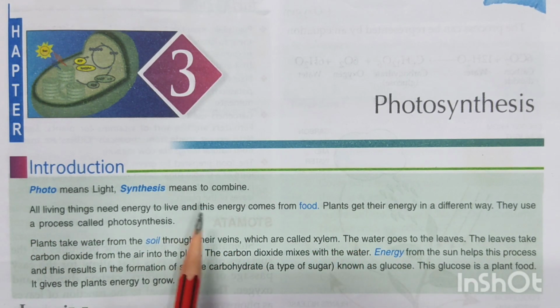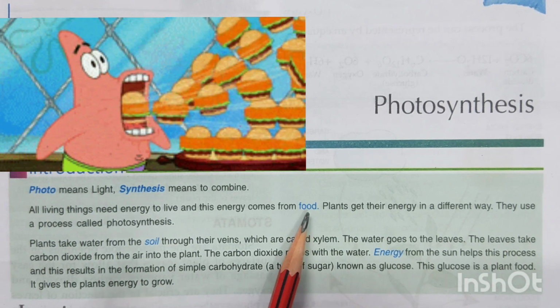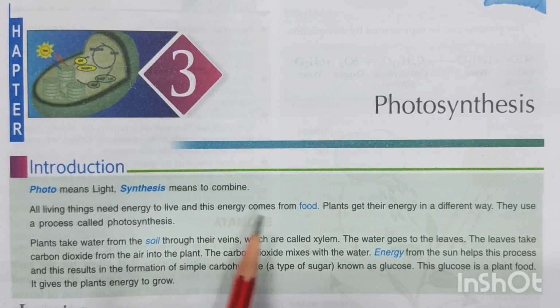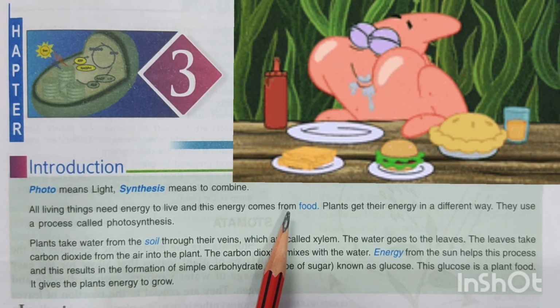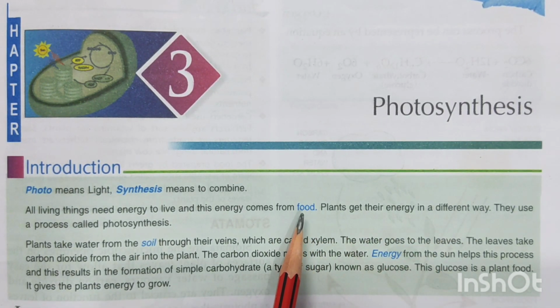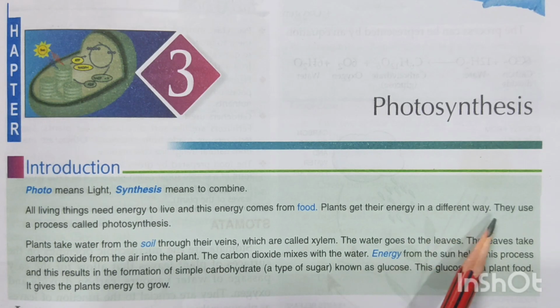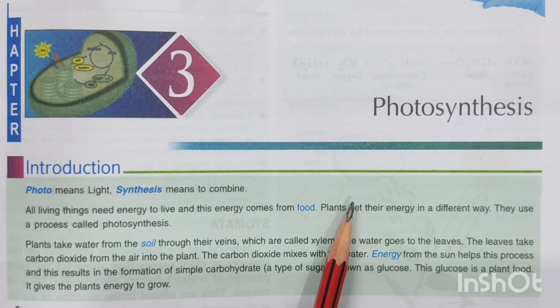All living things need energy to live, and this energy comes from the food that we eat. All living things means, children, the plants, animals, the human beings. Everybody needs energy, and the energy comes from the food that we are able to eat. Plants get their energy in different ways. Now, the food that we are basically eating consists mainly of plants or plant products. They use a process called photosynthesis to make this energy.